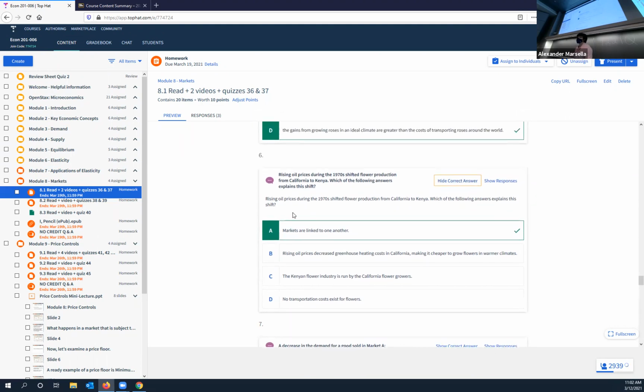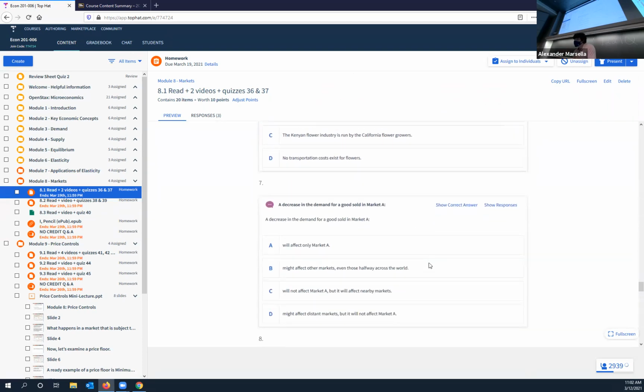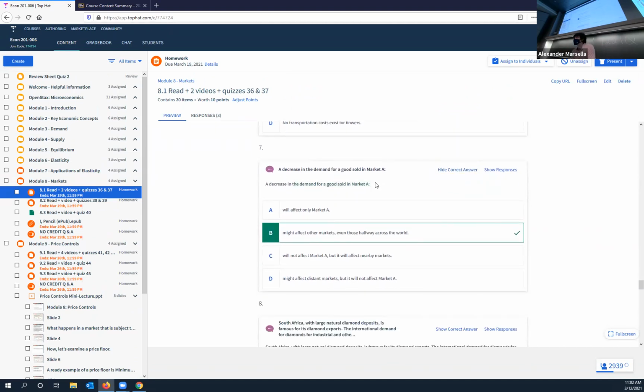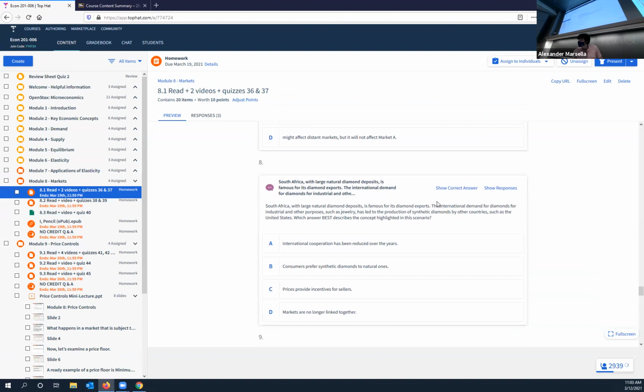Yeah, so this is kind of a good one. It's like rising oil prices during the 1970s shifted flower production from California to Kenya. Which of the following explains this shift? It's that markets are linked to one another, right? So the rising oil prices made it more expensive to produce flowers in California for some reason. And so it moved to where it could be produced more cheaply in Kenya. Another example would be like, a decrease in the demand for a good sold in market A might affect other markets somewhere around the world. Okay.